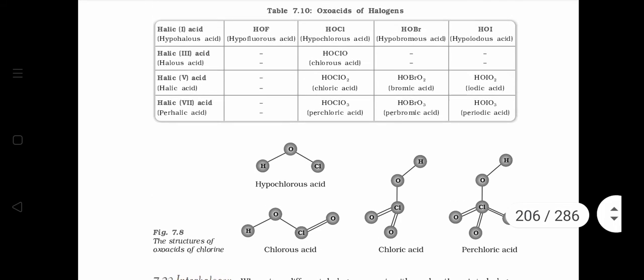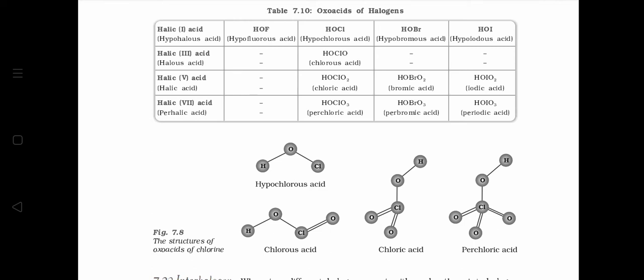HOIO3. तो आपने देखा जो halic 1 acids हैं वो generally represented as HOX. Halic 3 acids और halous acids are represented as HOXO. Halic 5 acids are represented as HOXO2 and halic 7 acids are represented as HOXO3.